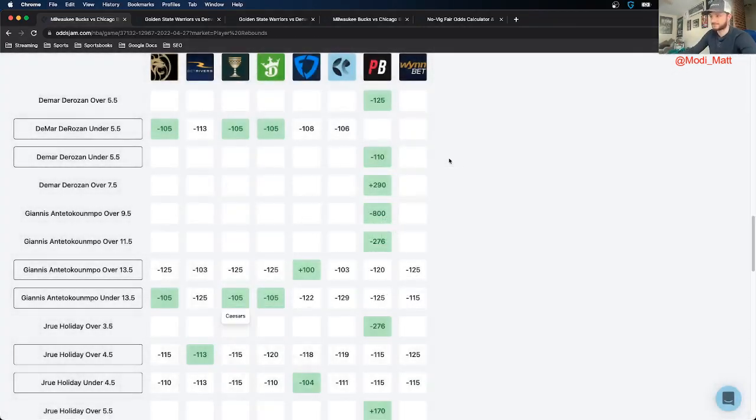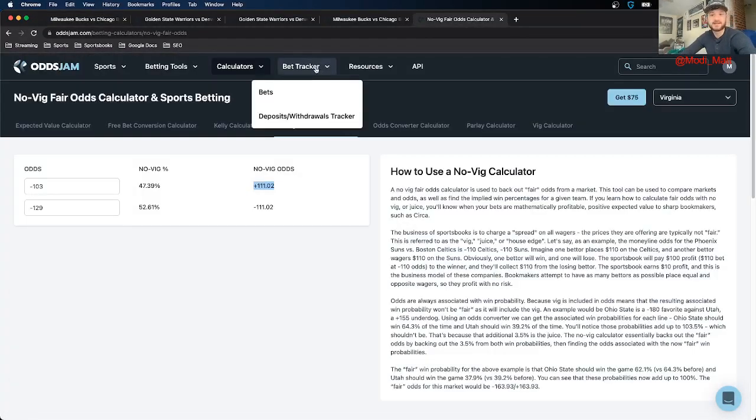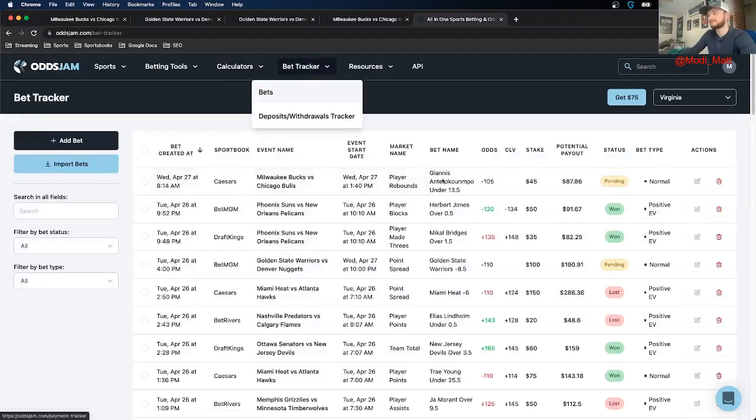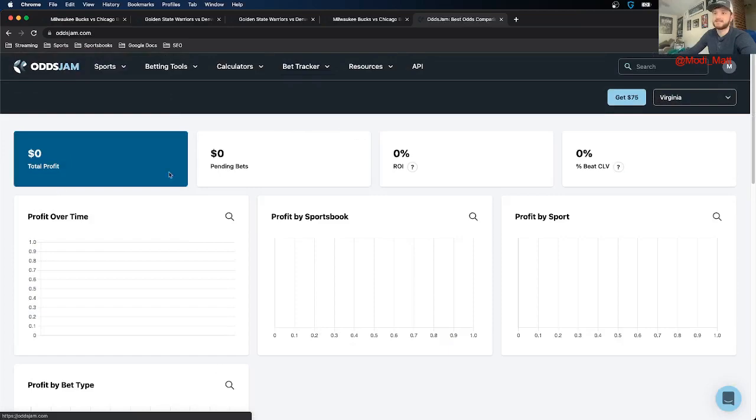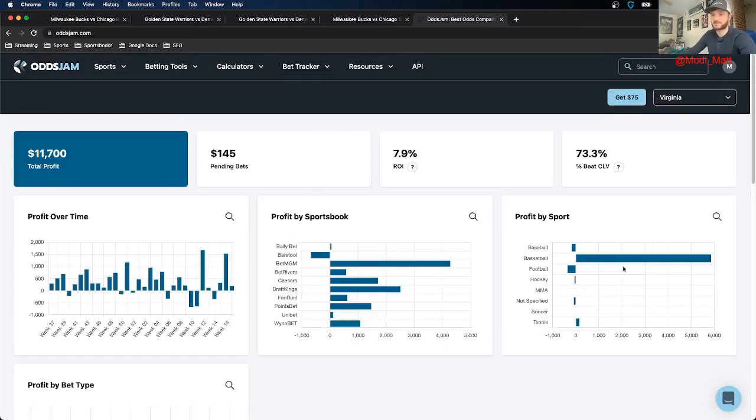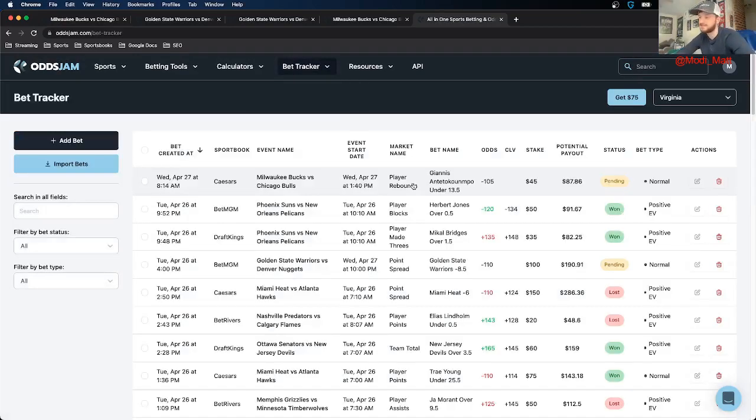So click save. The OddsJam bet tracker, like every other screen I've shown you in this video, is completely free. You just need to go again to the OddsJam website, bet tracker, bets. I like it for a lot of reasons. Number one, all the insights you see here, it pulls from the bet tracker. So total profit over time by sportsbook, by sport, by bet type, pending bets, ROI, all that stuff is pulled directly from the OddsJam bet tracker, and it's completely free to use.